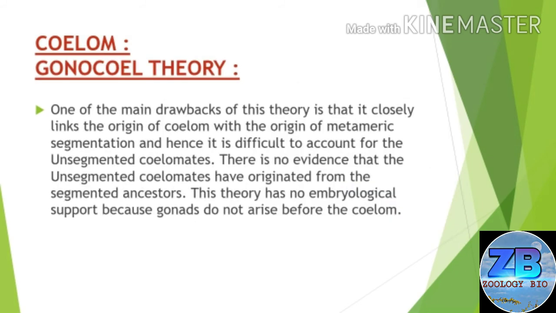One of the main drawbacks of this theory, the Gonocoel theory, is that it closely links the origin of coelom with the origin of metameric segmentation, and hence it is difficult to account for the unsegmented coelomates. There is no evidence that the unsegmented coelomates have originated from segmented ancestors. This theory has no embryological support because gonads do not arise before the coelom.